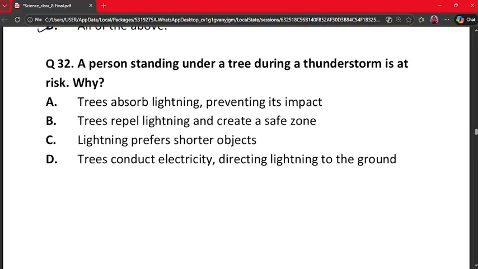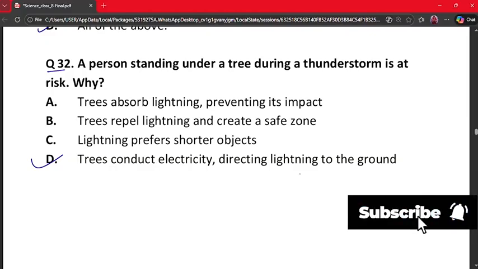Our next question is question number 32. A person standing under a tree during a thunderstorm is at risk. Why? A. Trees absorb lightning, preventing its impact. B. Trees repel lightning and create a safe zone. C. Lightning prefers shorter objects. D. Trees conduct electricity, directing lightning to the ground. The correct answer is option D. Trees are tall conductors, so lightning strikes tall objects and electricity flows to the ground. So the person becomes unsafe. So our correct answer is option D.